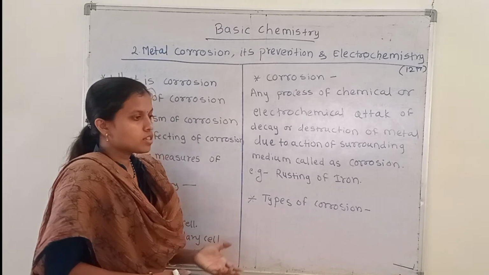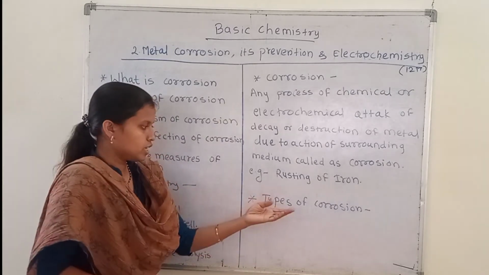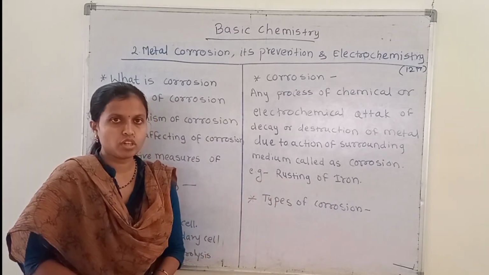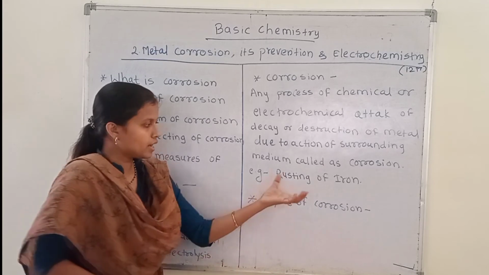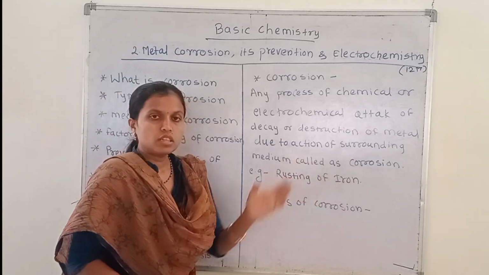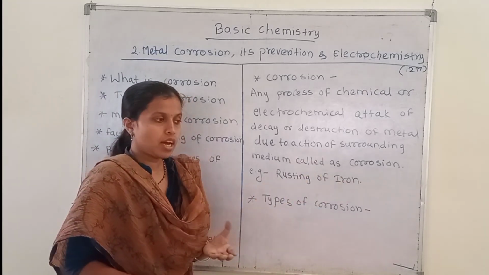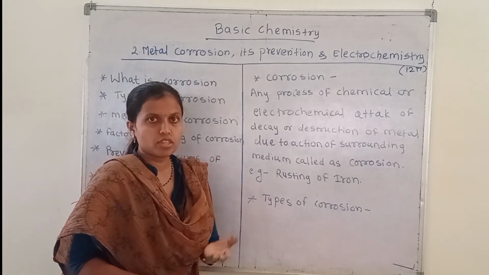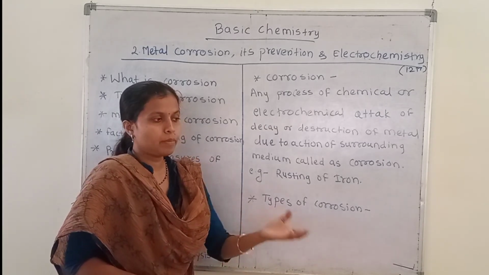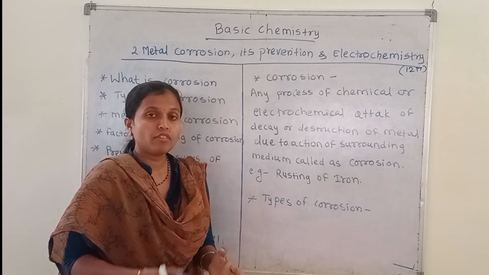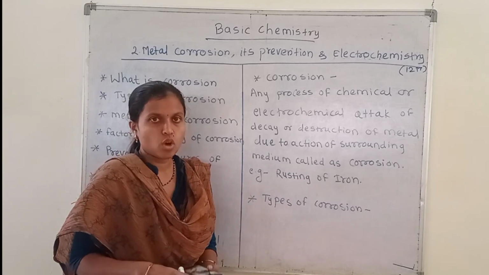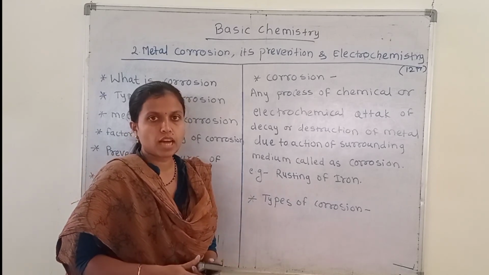For example, rusting of iron is the best example of corrosion. In this example we take a fresh iron piece and place it in the environment. The environment containing different gases will attack the surface of this iron piece.